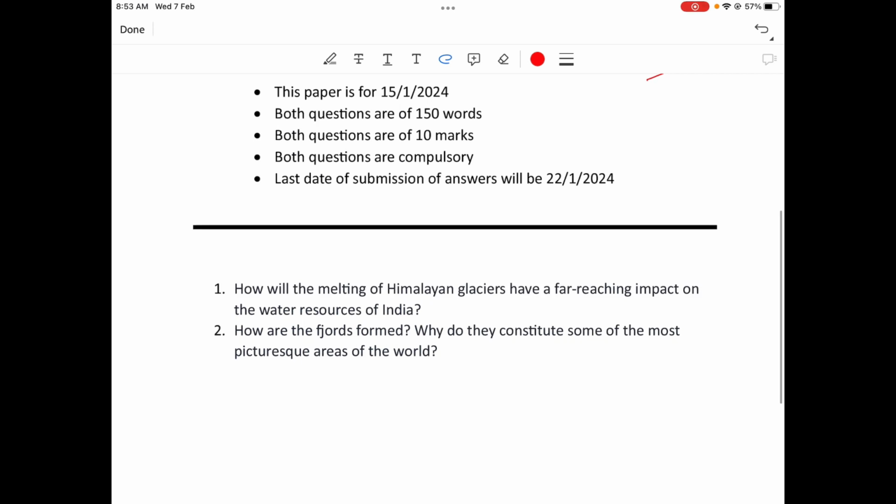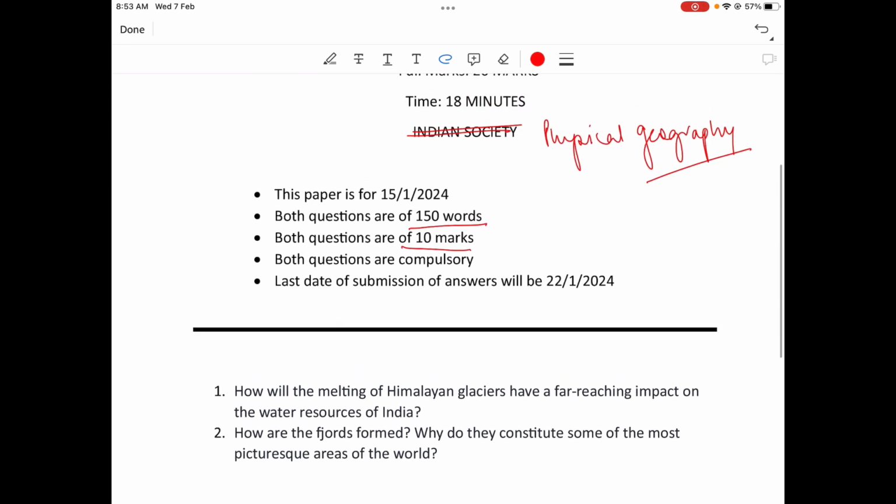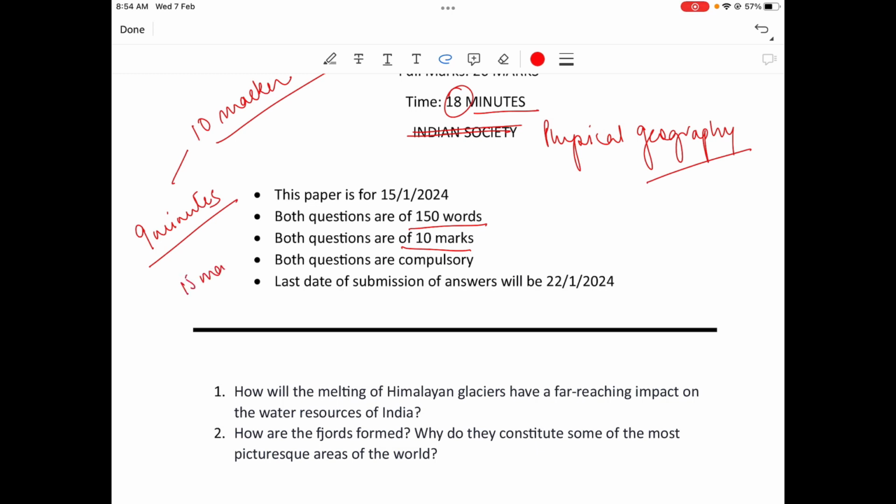So question number 1 and 2. These are both 10 markers and 150 words. Okay. So 18 minutes is written. 18 minutes means you should not take more than 9 minutes to write a 10 marker. Practice that. A 10 marker is generally of 9 minutes and a 15 marker is generally of 12 minutes.